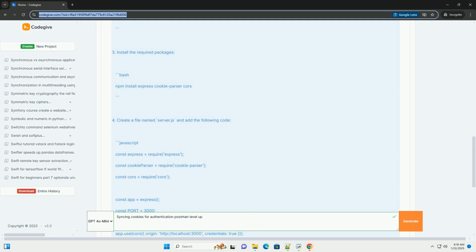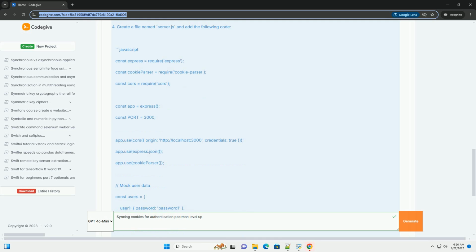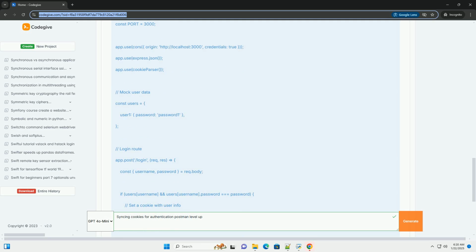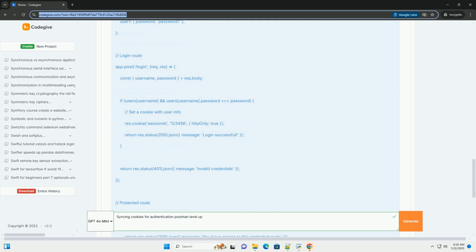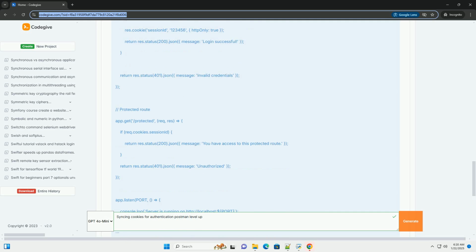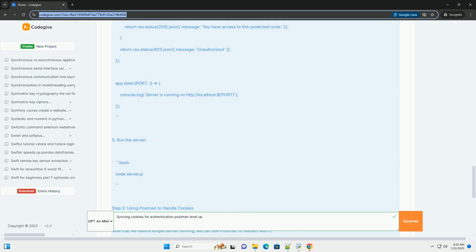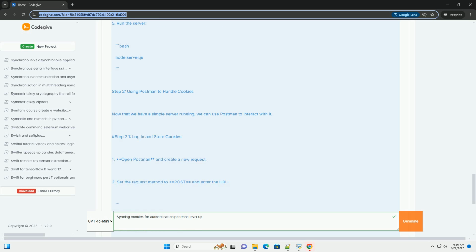In this tutorial, we will cover how to: 1. Set up a simple API server that uses cookies for authentication. 2. Use Postman to send requests, handle cookies, and maintain session state. Step 1. Set up a simple API server. For the sake of this tutorial, let's create a simple Express.js server that uses cookies for session management.